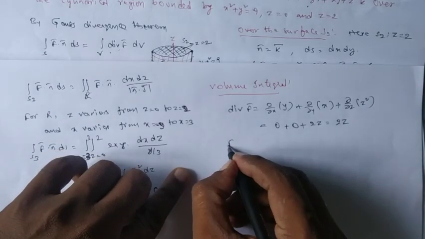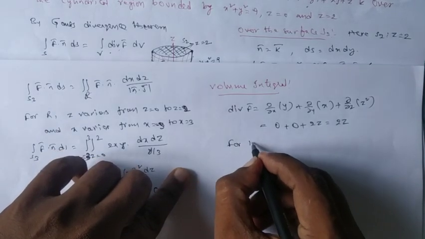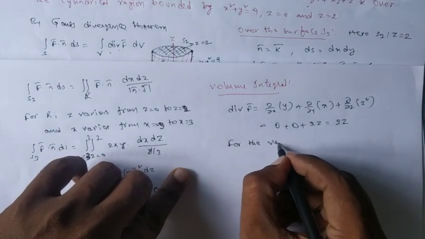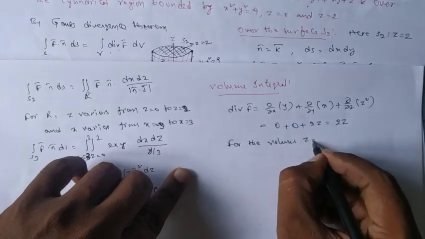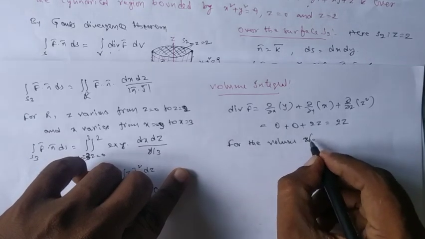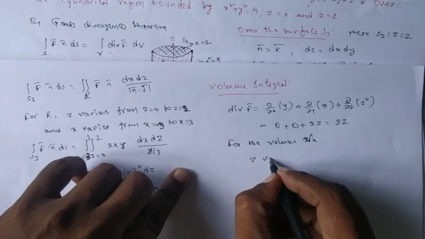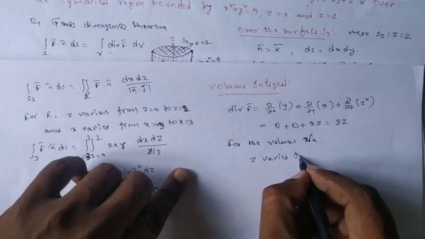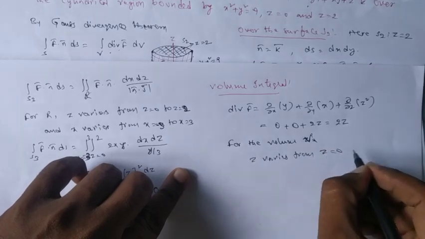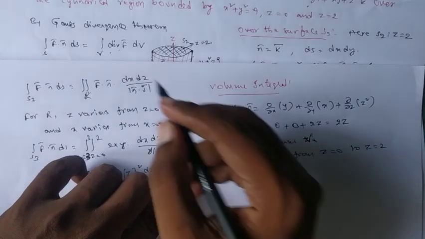For the volume v, z varies from z equal to 0 to, clearly, z equal to 2.